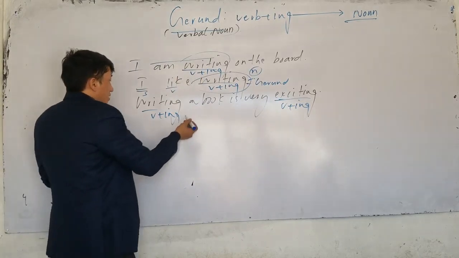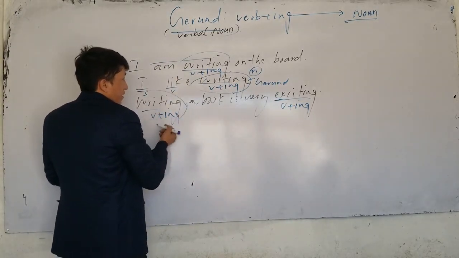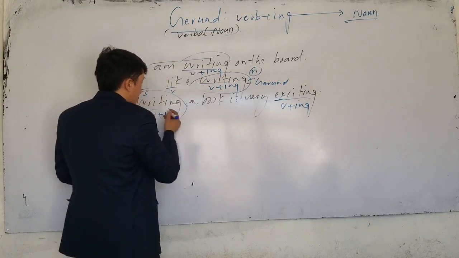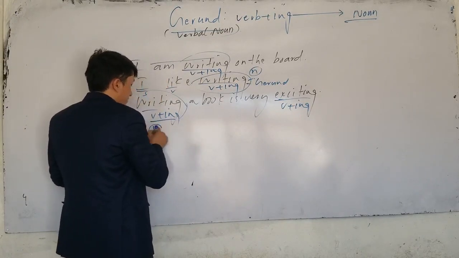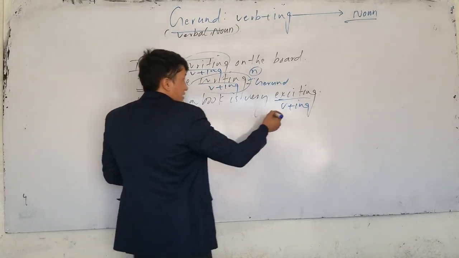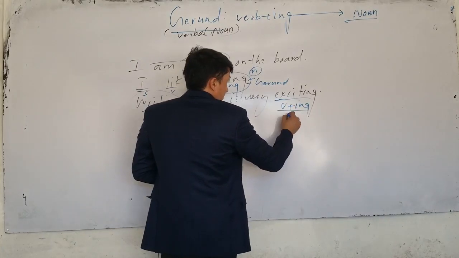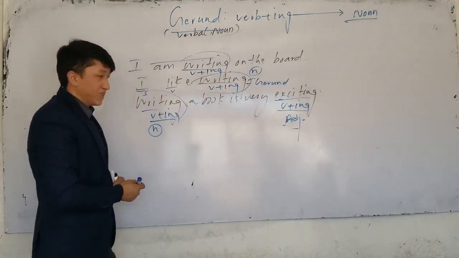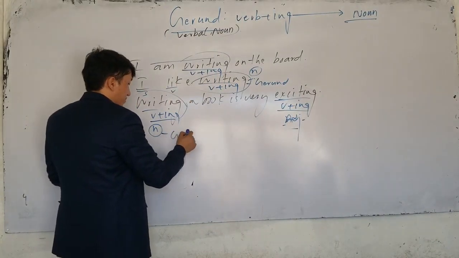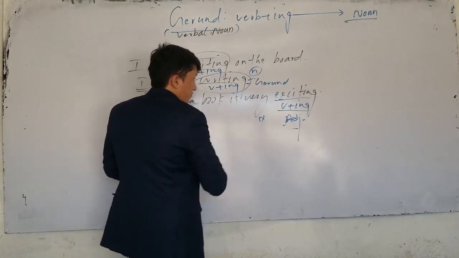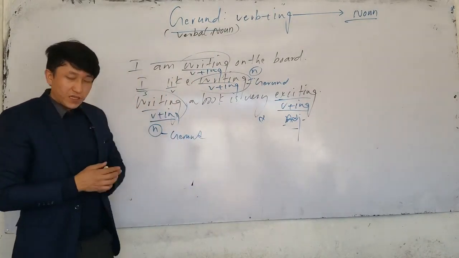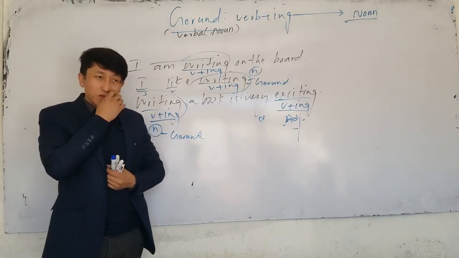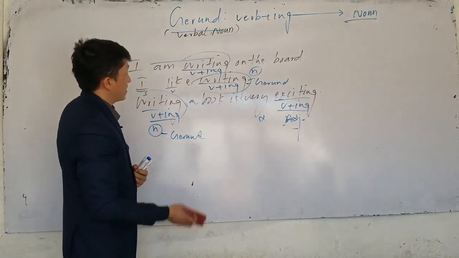Next one, writing a book is very exciting. Now, this writing here functions as a noun, and this one here functions as an adjective. Now, which one is a gerund? This is a gerund because it functions as a noun, but this one is not a gerund. So what is a gerund? Gerund is the ing form of the verb that works as a noun. Now, that was the definition.